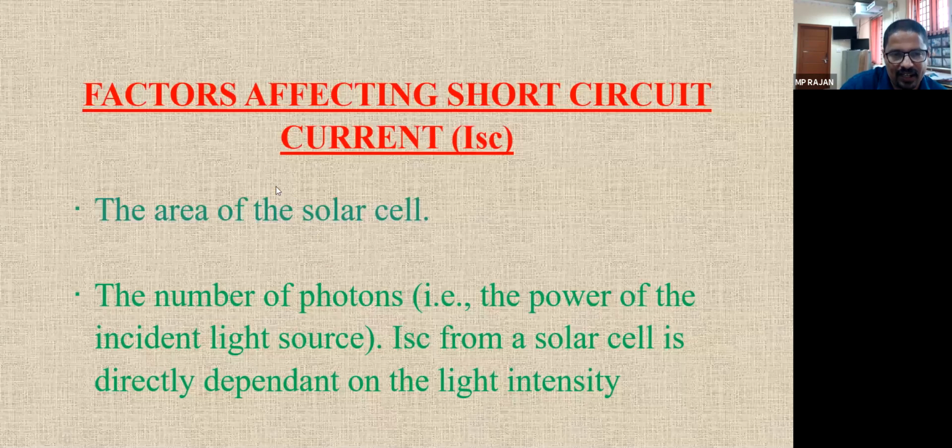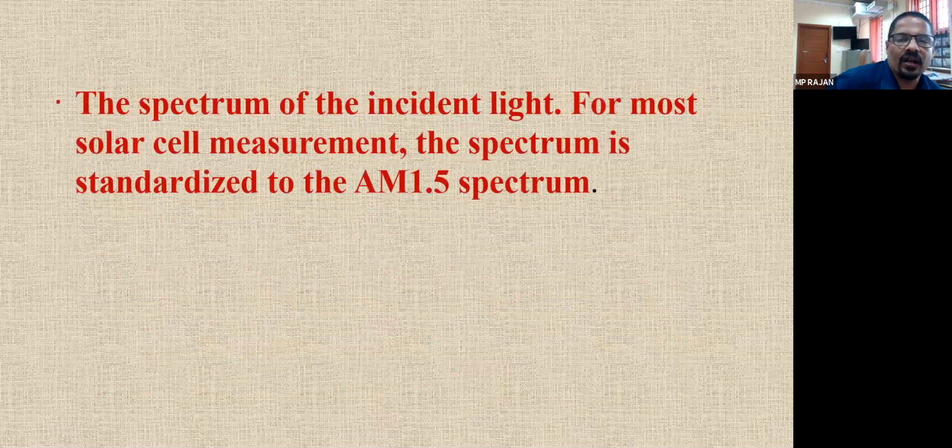When the light is incident perpendicularly on the solar cell, the number of photons will be more, and more current will be produced. The number of photons further depends on the angle, tilt, time, season, etc. And then the spectrum of the incident light.